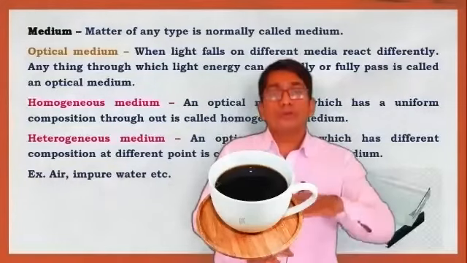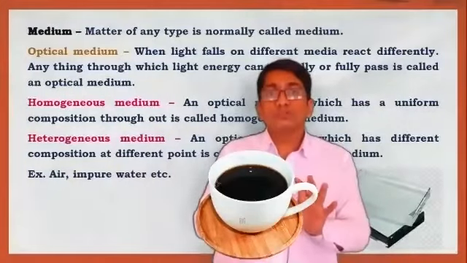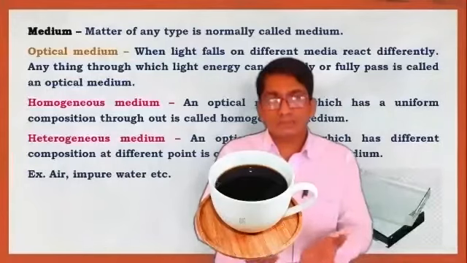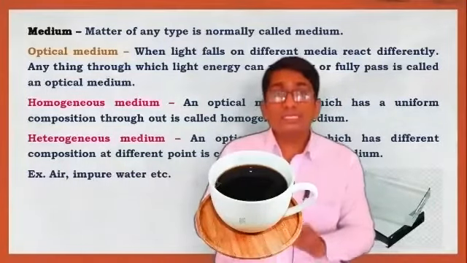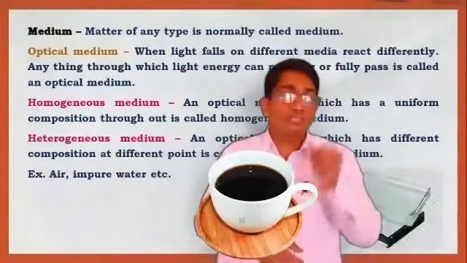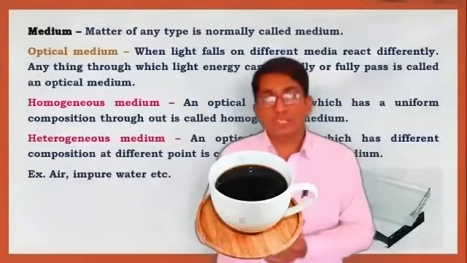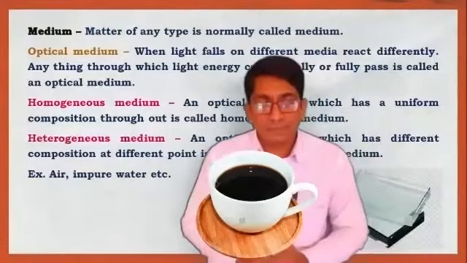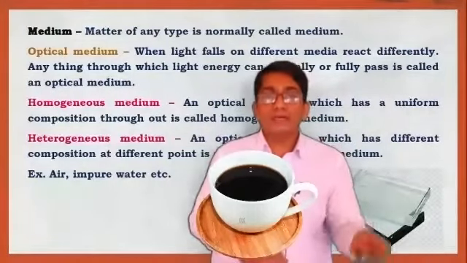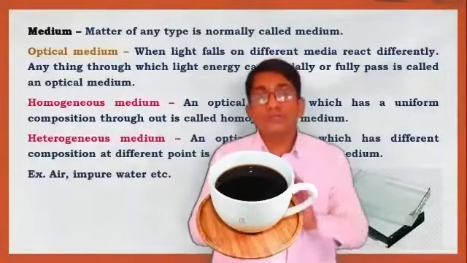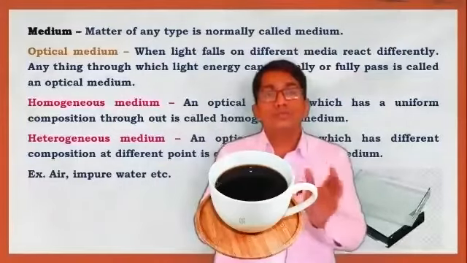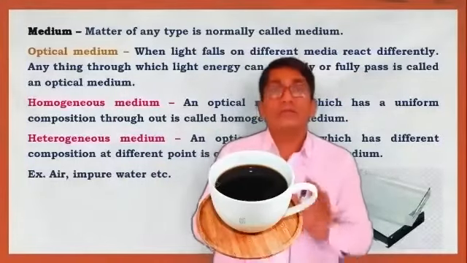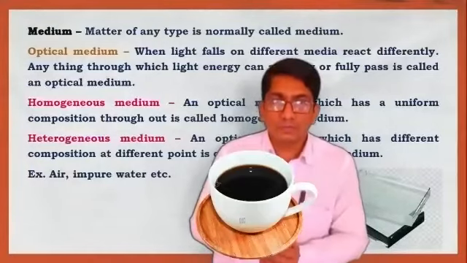Air is also a heterogeneous medium because in air different types of gases are there: hydrogen, helium, nitrogen, oxygen, different compositions. So air is a heterogeneous medium.